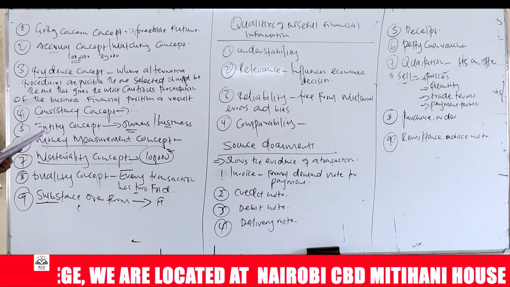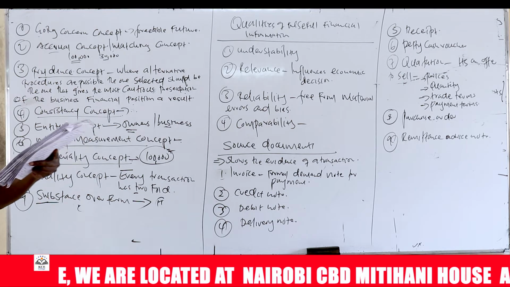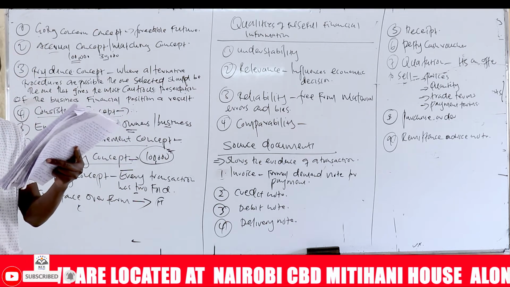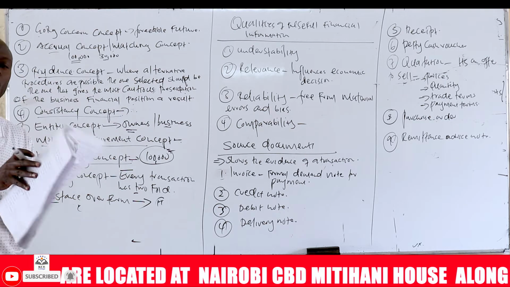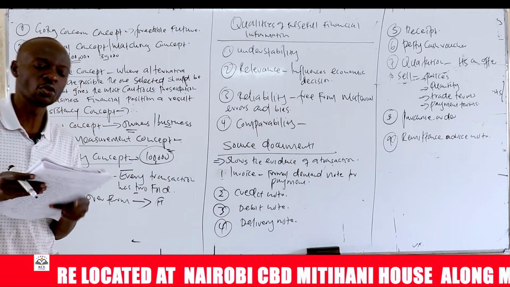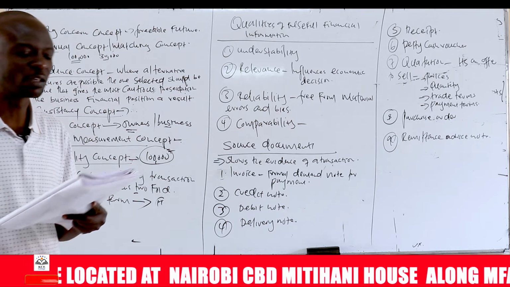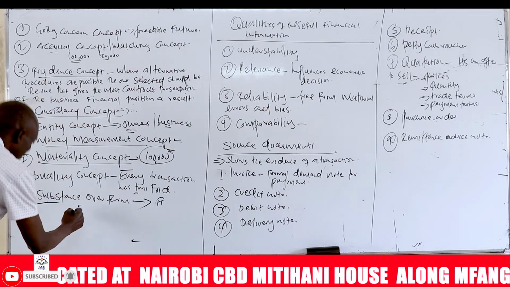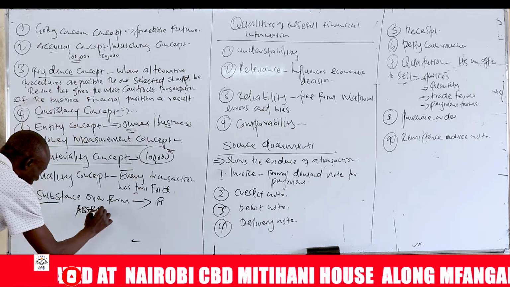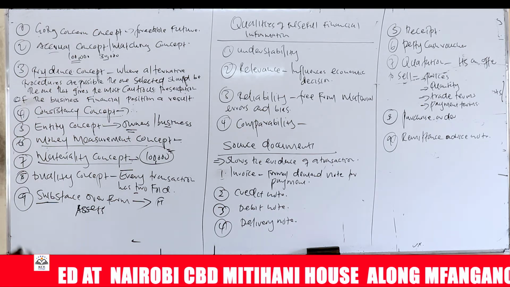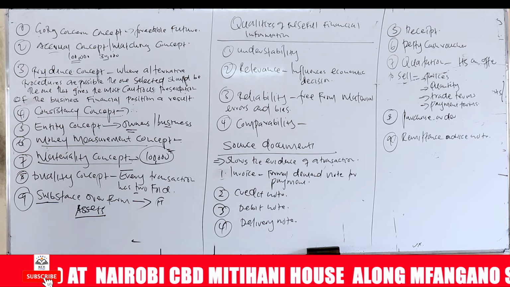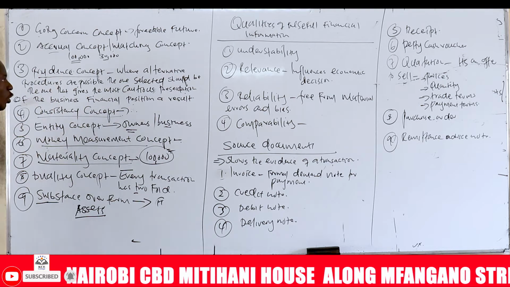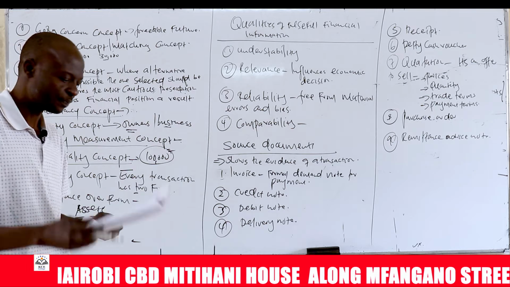So the principle states that transactions and other events should be presented in accordance with their substance and economic reality, not their legal form. A non-current asset on hire purchase, although not legally owned by the enterprise until it is fully paid, is reflected in the accounts as an asset. So we reflect this as an asset in the books of account, although it is not owned by the enterprise until the last installment is paid. Those are what we call the accounting concepts.